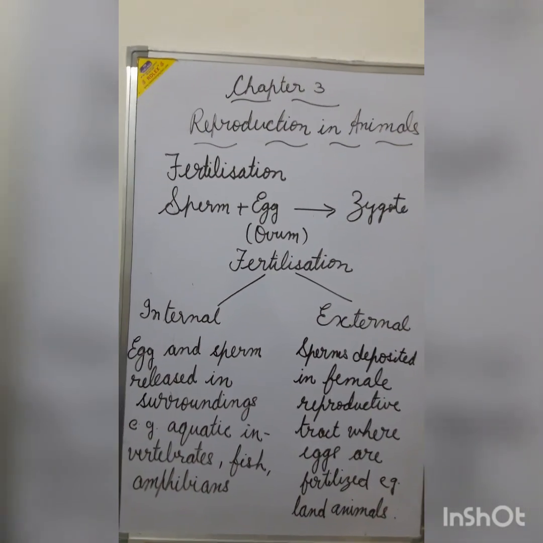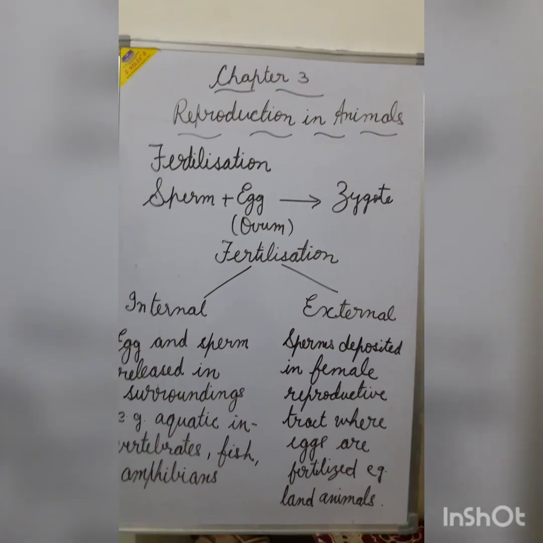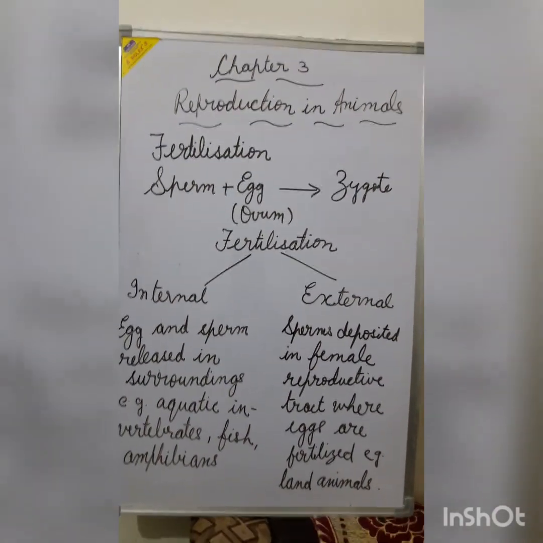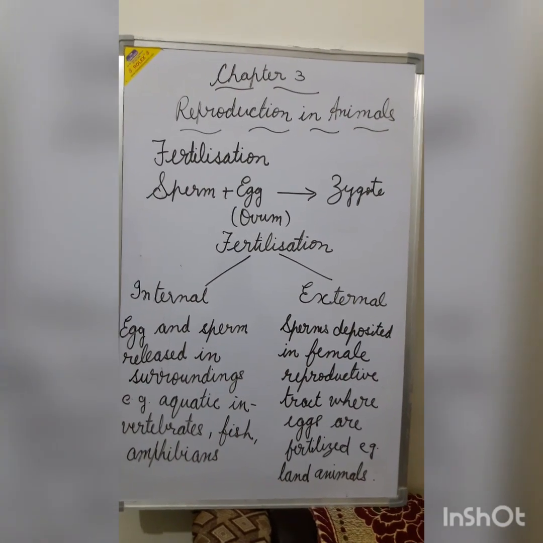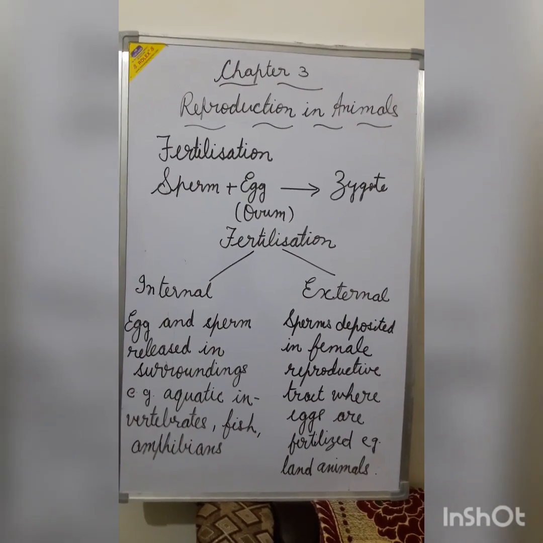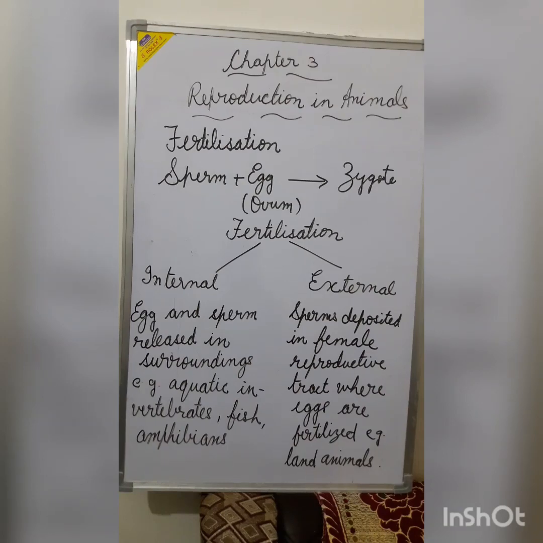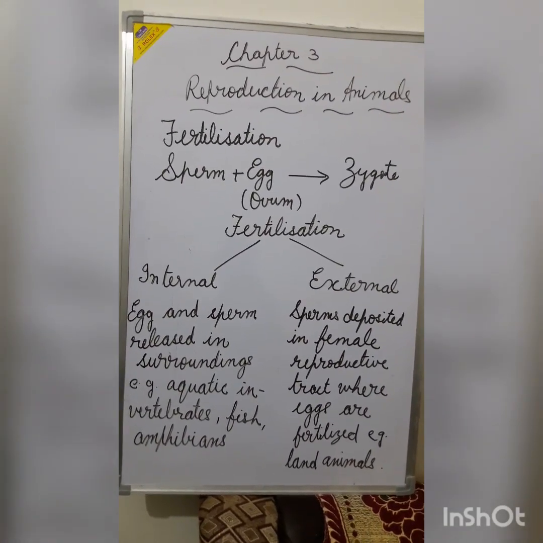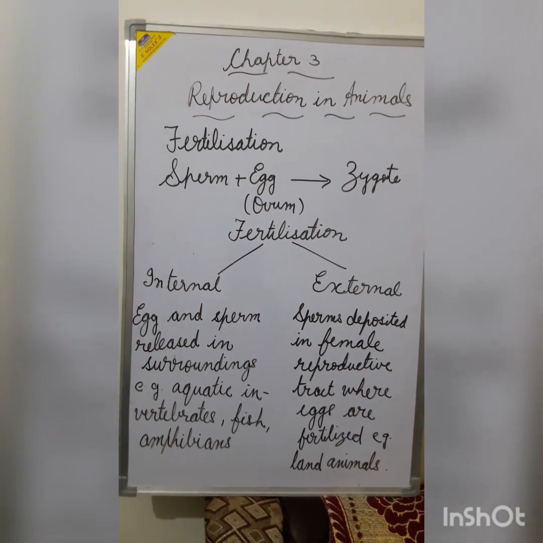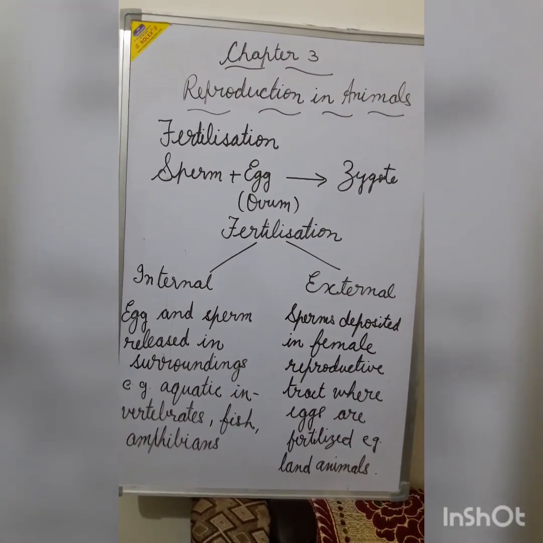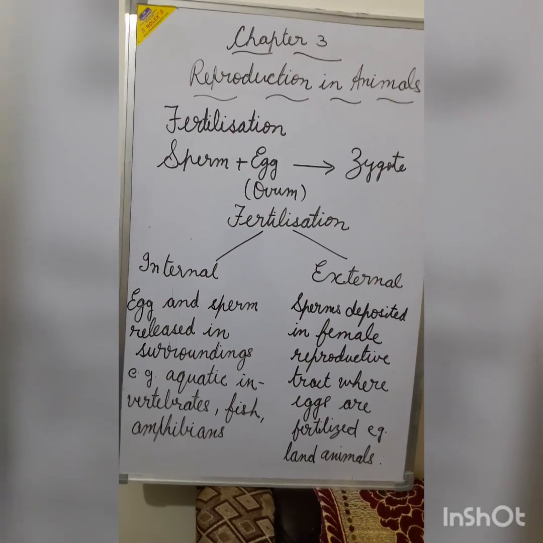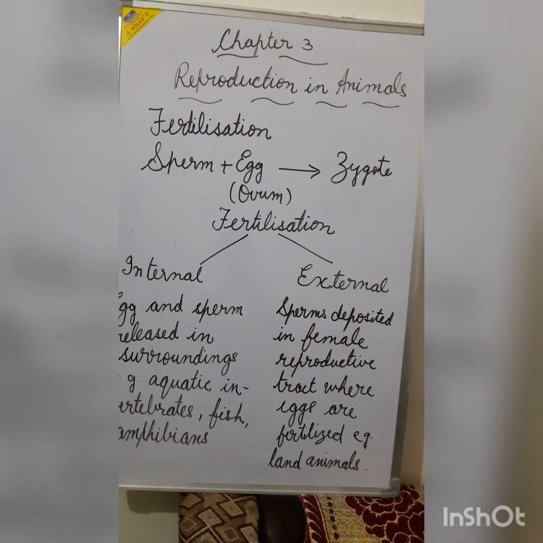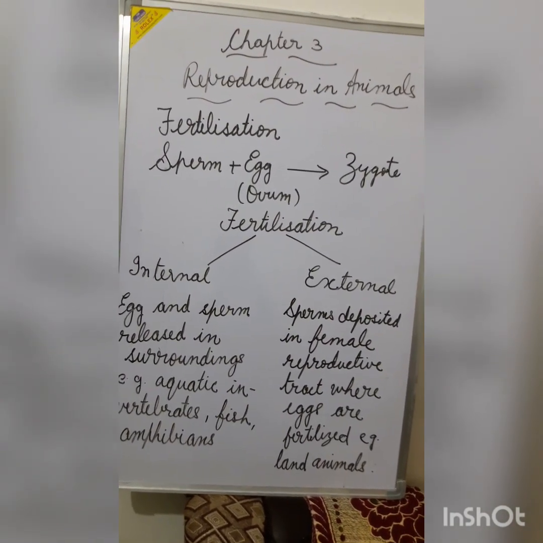Fertilization. It is the process of fusion of sperms and egg, that is ovum, to produce a zygote. Fertilization can be of two types, internal and external. External fertilization, the eggs and sperms are released in the surroundings. It takes place mostly in the aquatic animals like fishes and amphibians, where they release the egg and sperms in water.